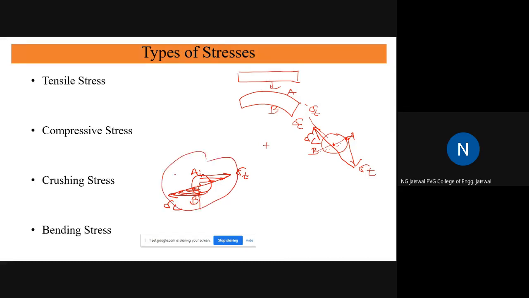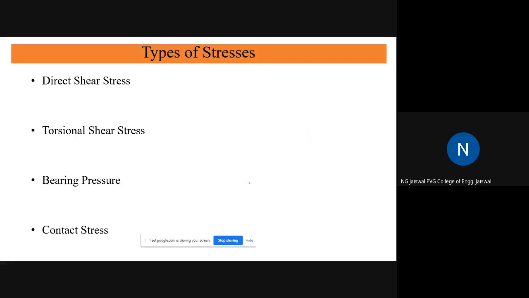This is nothing but a bending. This is called a bending stress. And as I told you, this bending stress is equal to M upon I into Y. What bending stress you get? You get the maximum bending stress, because most of the times we are interested in finding out the maximum bending stress. So this is how to find out the bending stress. So I hope I made it clear the bending stress, crushing stress, etc.